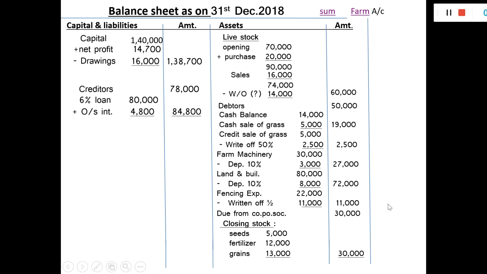Okay, now make the total. It should be the same on both sides, capital and liabilities and assets. Total 3,01,500, 3,01,500. Thank you, friend.